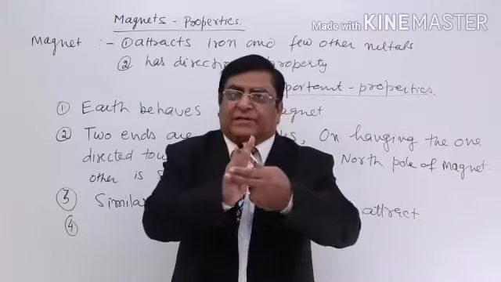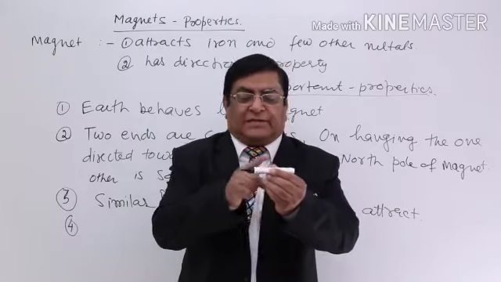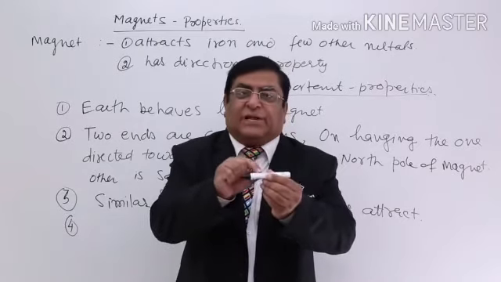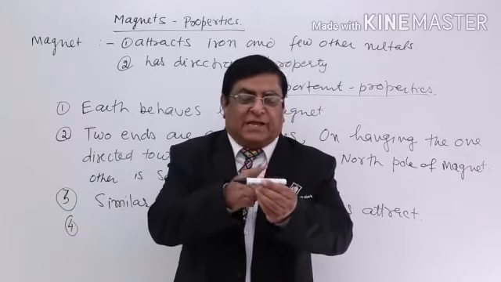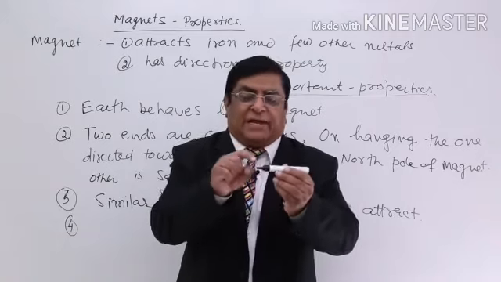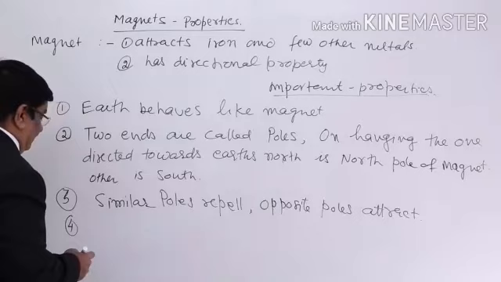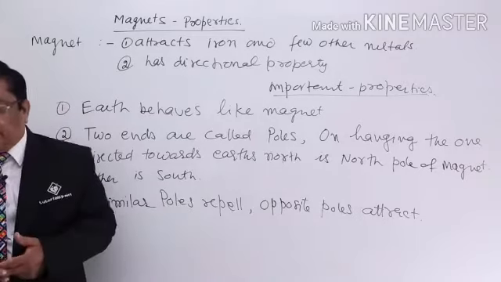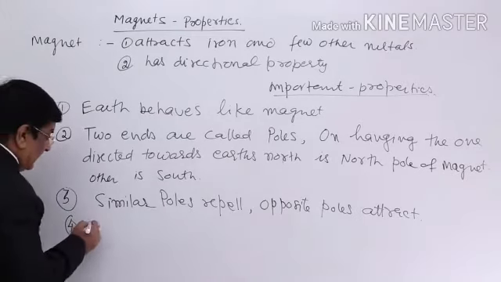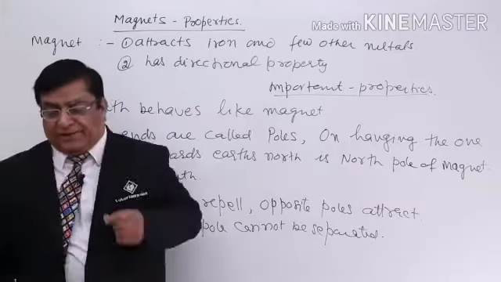The moment you cut it, here this is north, this is south, when we cut it, another south pole is generated here wherever you cut it and another north pole will come here. The small piece you have will again have north and south. So, north and south pole cannot be separated.